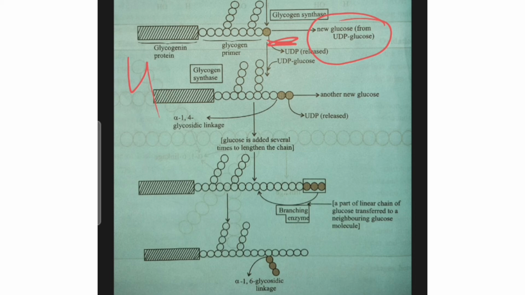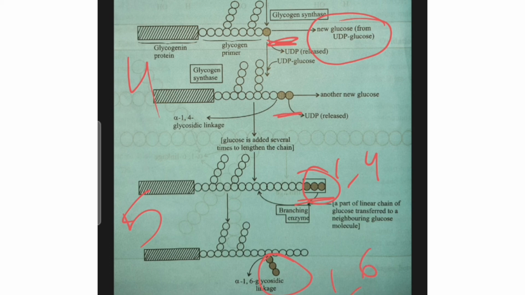This process goes on till the linear glycogen chain is significantly lengthened. Here in the second step you can see linearly they are attached, the third also attached, these are all in the fourth step. Next we go to the fifth step. Here a branching enzyme breaks off part of the linear chain containing a free glucose molecule and transfers it to a neighbor glucose molecule on the chain, thereby creating a 1,6 glycosidic linkage. Till this it was 1,4 glycosidic linkage, then it is cut off and joined here, producing 1,6 glycosidic linkages. That is the branch point.